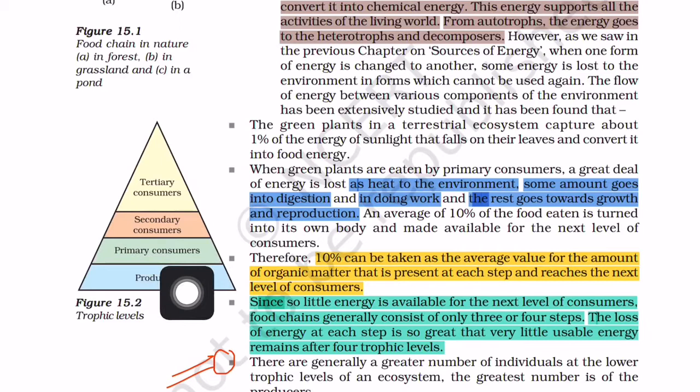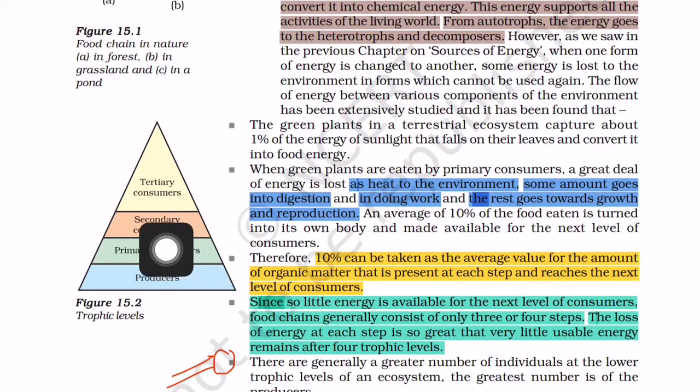If this plant is eaten by the primary consumer, then only 10% of 1000, that is 100 joules, goes to the primary consumer. Again, if the primary consumer is eaten by the secondary consumer, 10% of 100 is 10. That means only 10 joules of energy goes to the secondary trophic level.